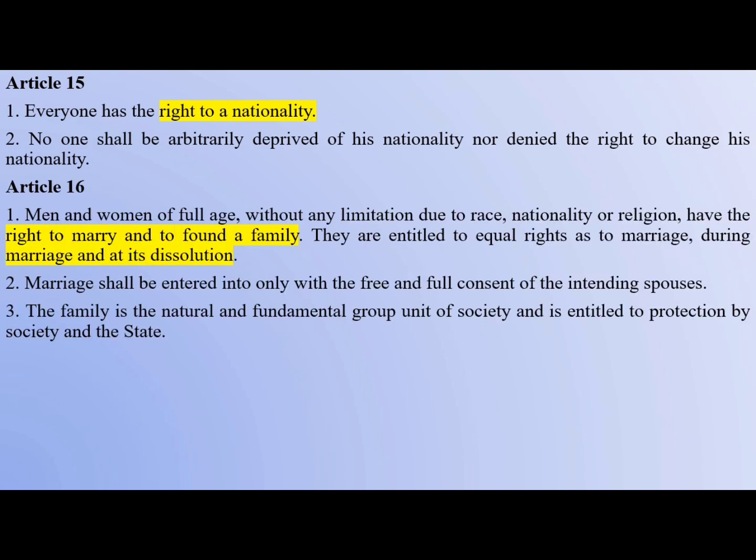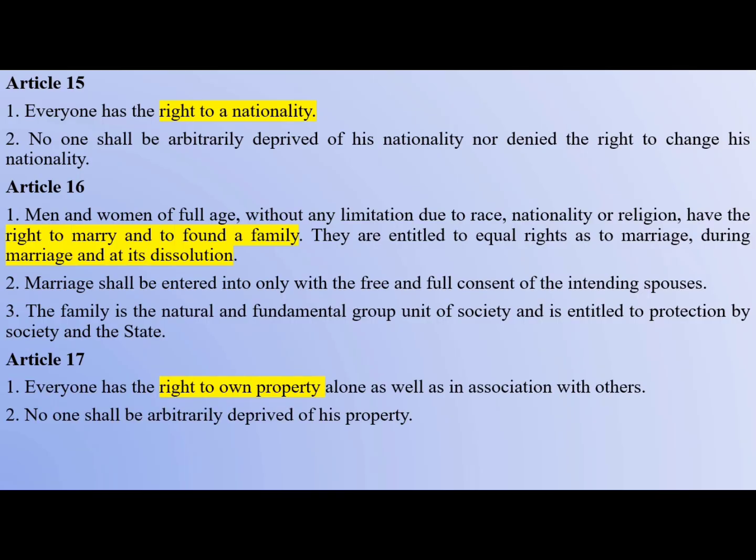Then coming to Article 16, it gives men and women of full age, that is a person who has attained the majority, the right to marry and found a family irrespective of any discriminative factors like race, nationality or religion. And also it says that as far as the right to marry, they also have the right to dissolve the marriage, that is get divorce. And also it says that two members of the marriage should enter into the marriage life with free and full consent. This is so simple. And you can give the Article 21 as a corresponding article for this.